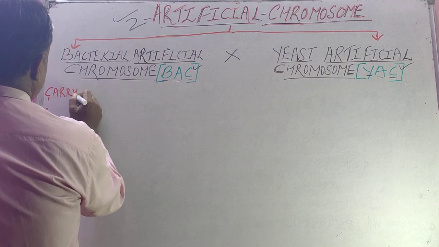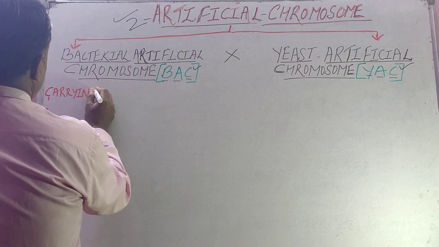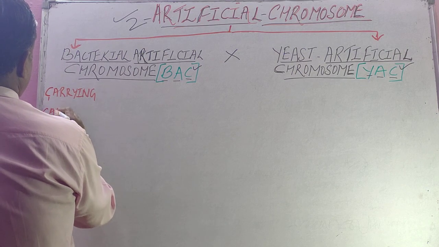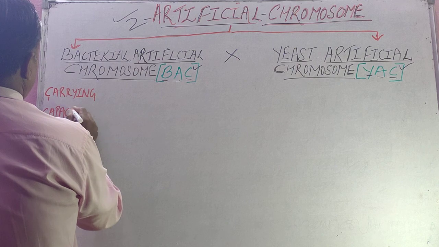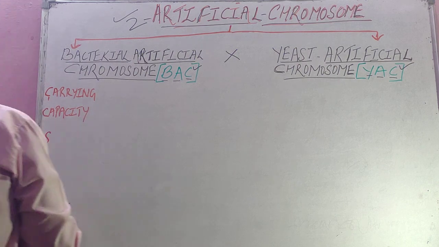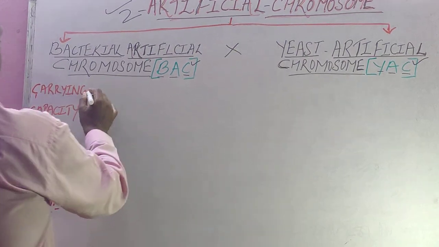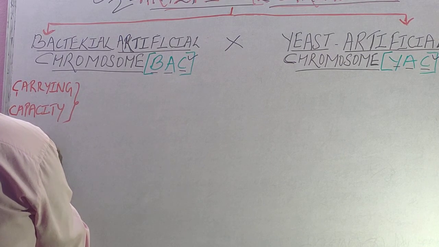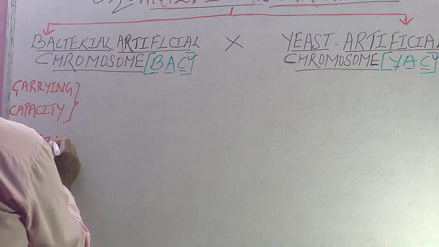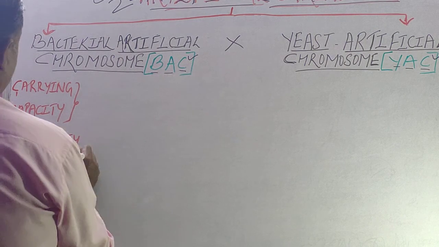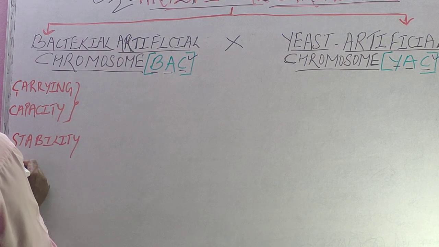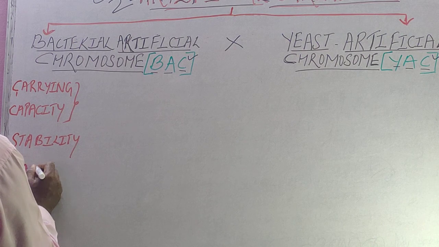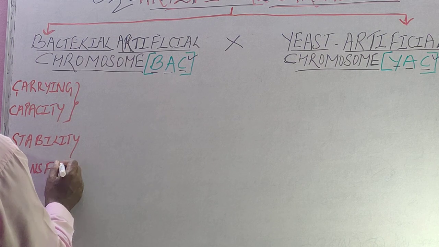One factor is what, student? Carrying capacity means how large a range of DNA fragment this artificial chromosome can carry. Second, student, its stability and transformation capacity.